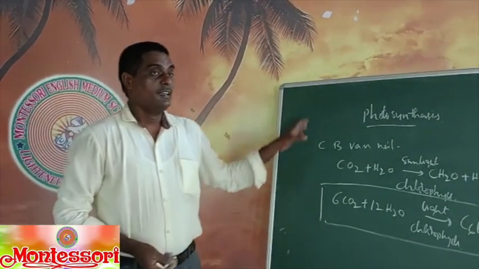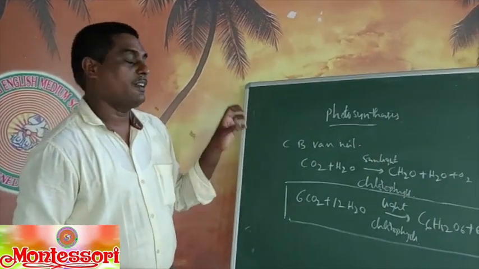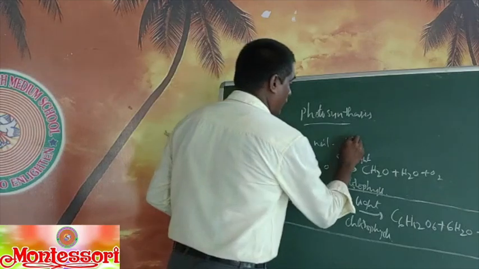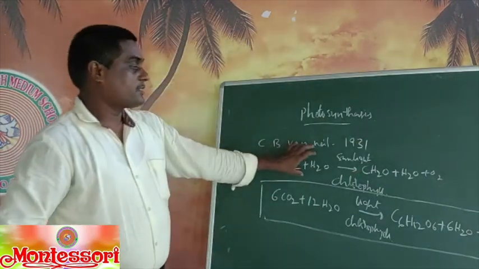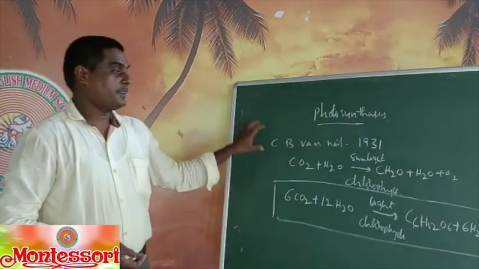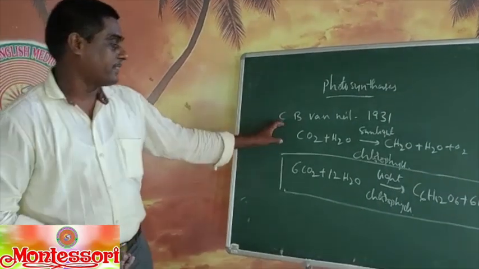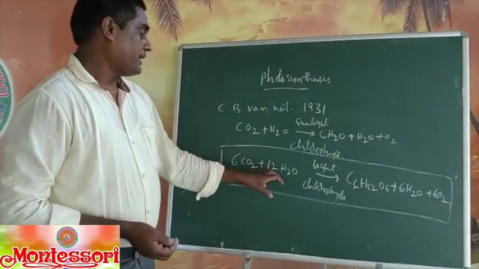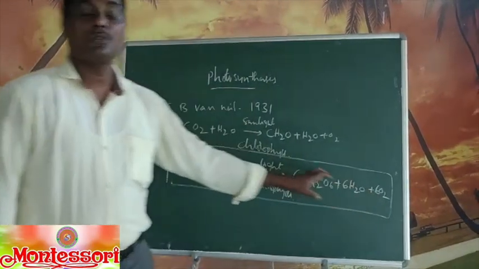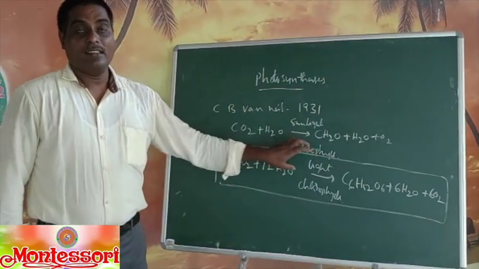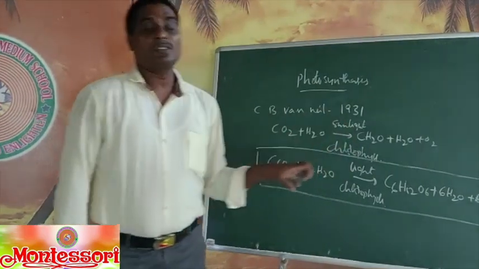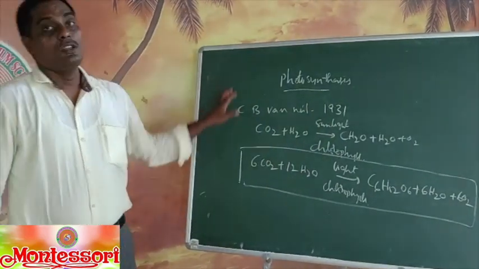In photosynthesis, a number of scientists have tried to reveal its workings. Of those, C.B. Van Neel in 1931 found an equation: CO2 plus H2O gives rise to carbohydrates, water and oxygen. It is chemically not balanced. After that, a number of scientists tried and balanced this equation: 6CO2 plus 12H2O gives rise to C6H12O6 plus 6H2O plus 6O2. So by using light as energy in the chlorophyll, that is in leaves, and using all these materials, the leaves prepare food.